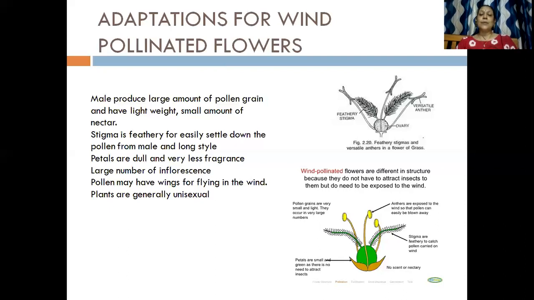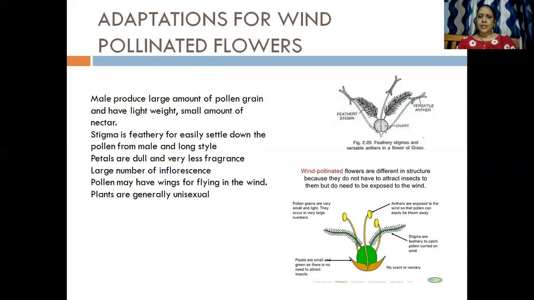There is a large number of inflorescence. I hope you all remember what is inflorescence. We had studied in 11th standard, many small flowers clubbed together. Yes, that is the inflorescence. And the pollen may have wings for flying in the wind. Okay, and the plants are generally unisexual.